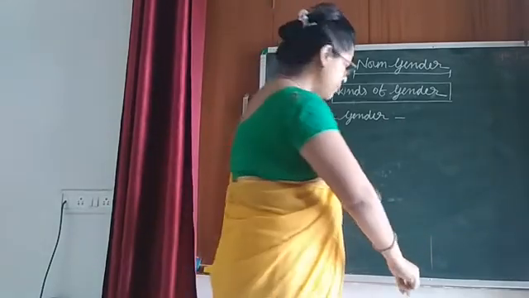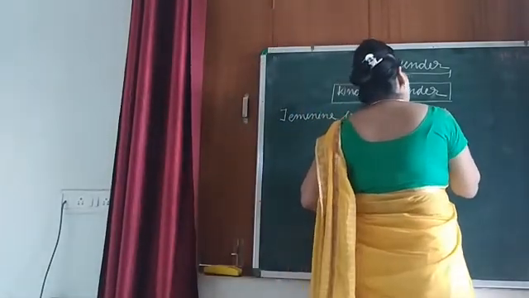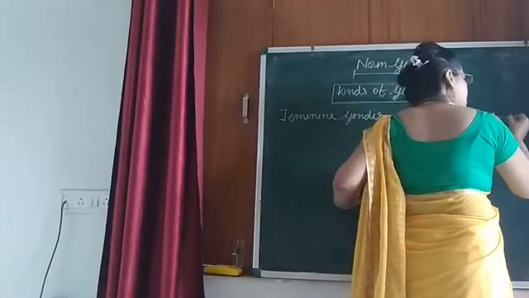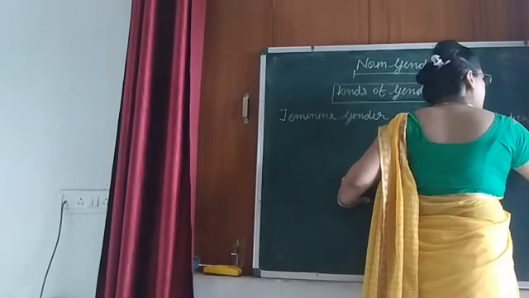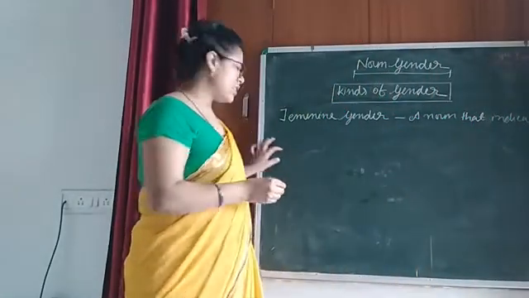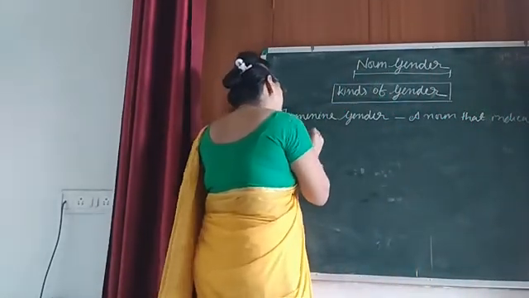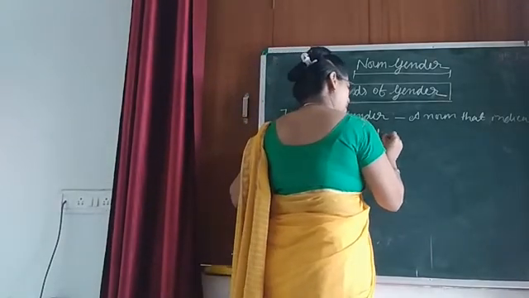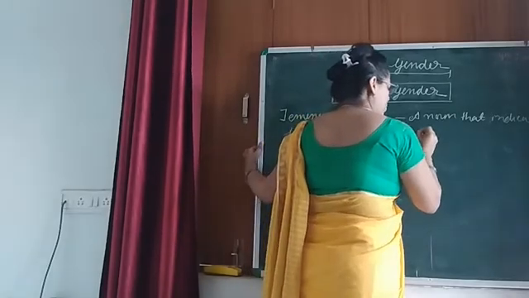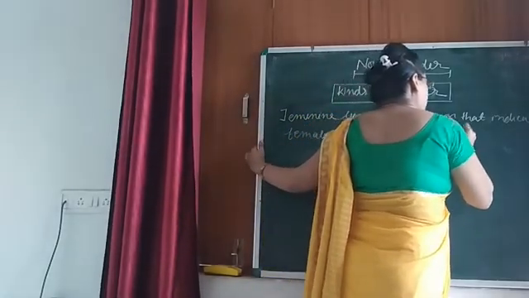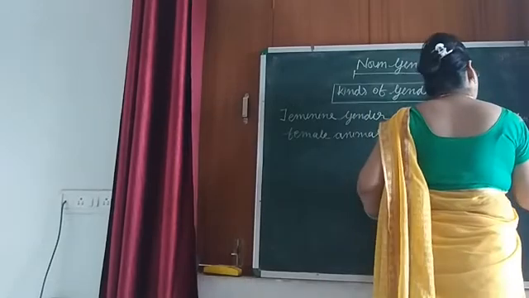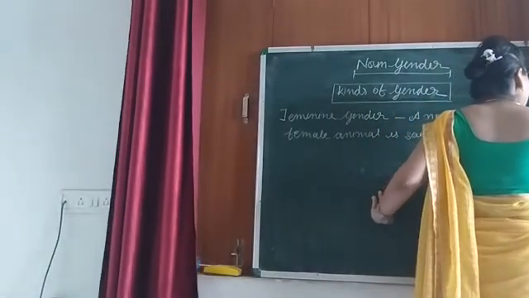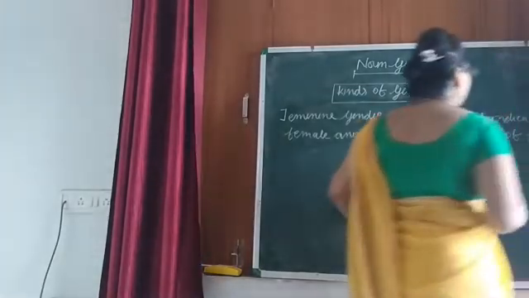A noun that indicates a female animal is said to be of feminine gender.